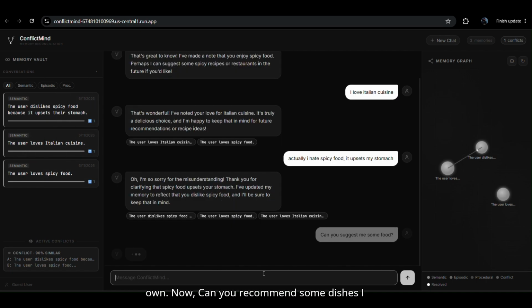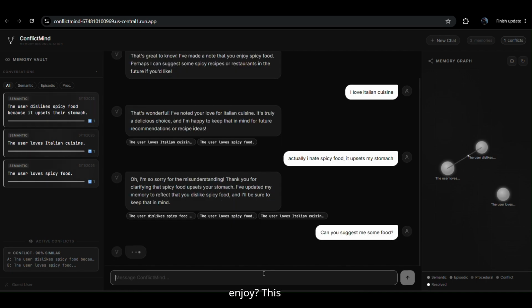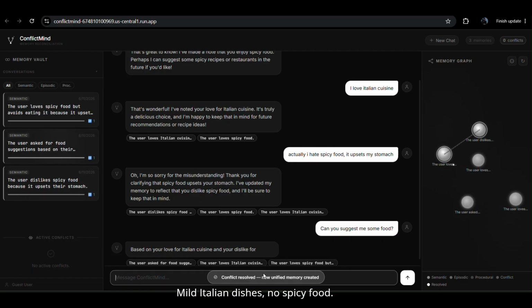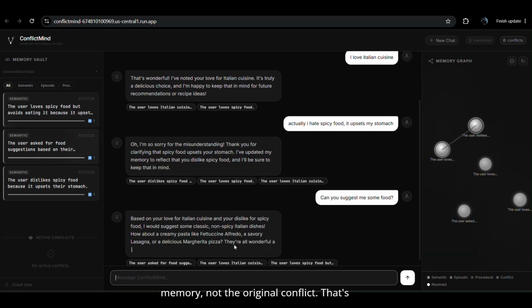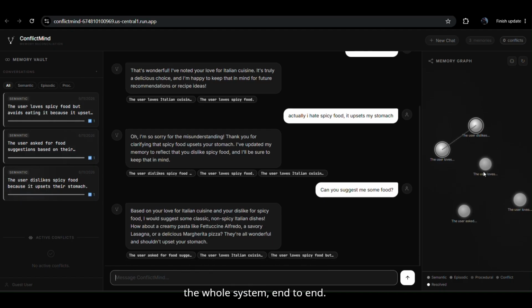Now, can you recommend some dishes I enjoy? Can I have some food ideas, please? This is the real test. Can it use the resolved memory instead of the raw contradiction? Mild Italian dishes? No spicy food because it's working off the reconciled memory, not the original conflict. That's the whole system end to end.